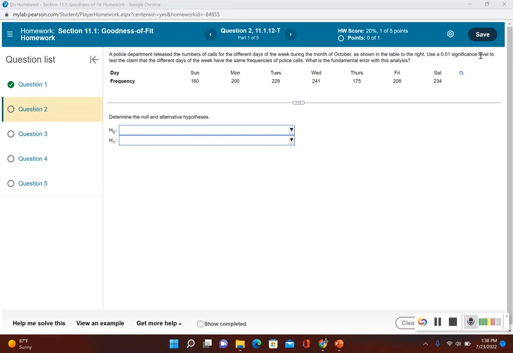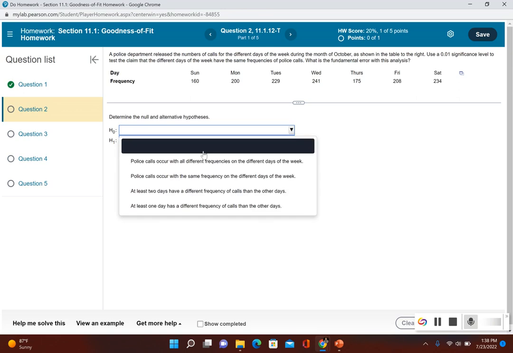It says, use a 0.01 significance level to test the claim that the different days of the week have the same frequencies of police calls. What is the fundamental error with this analysis? So now, when we're determining the null and alternative hypothesis with the goodness of fit test, the null hypothesis is always that the observed frequency fits the claimed distribution. So here it says, test the claim that the different days of the week have the same frequencies of police calls. So let's go ahead and take a look at our options.